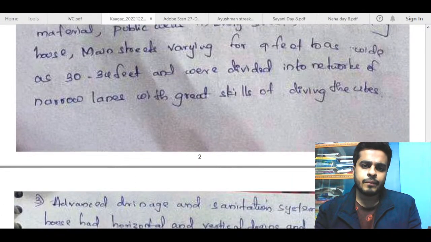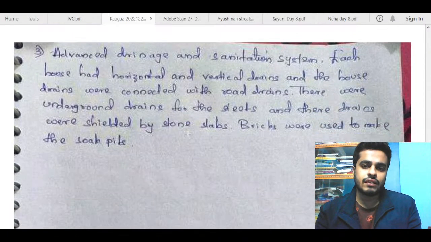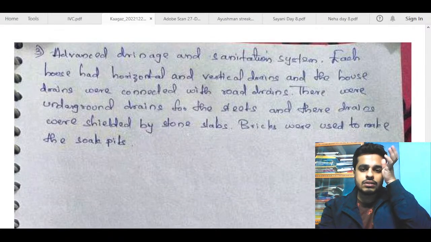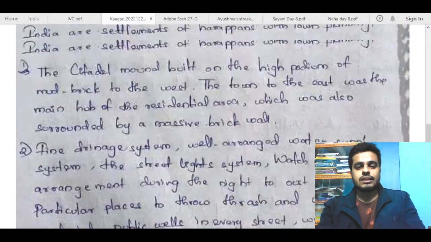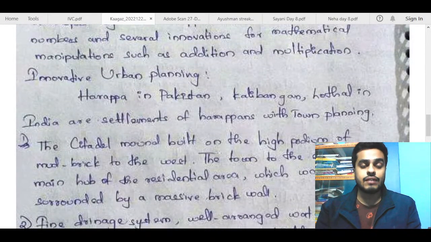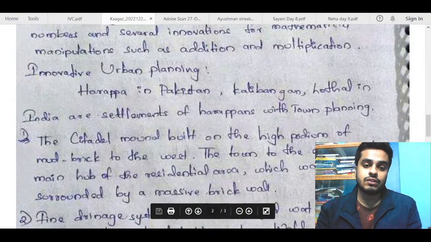Okay, fine. So this is okay. Again, you have talked about advanced drainage and sanitation system. Each house had horizontal and vertical drains, and the house drains were connected with road drains. There were underground drains. So I think this part could have been addressed better. Although I think the science part you have addressed well, but urbanization I think is missing. Other than drainage system, I don't think you have talked much.